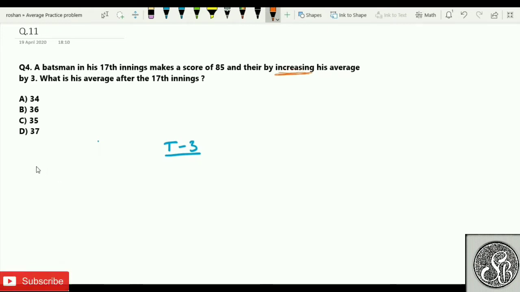I'll give you one quick method, one faster method. If you don't follow, then I'll come back with the formula method and solve the problem. Is that clear? So my method number 1 right now is, it says that in the 17th inning, this gentleman has made 85 runs. And can I say that whatever happened, that happened because of 85 runs only? For how many innings, sir? 17 innings, sir. 3 run increase.